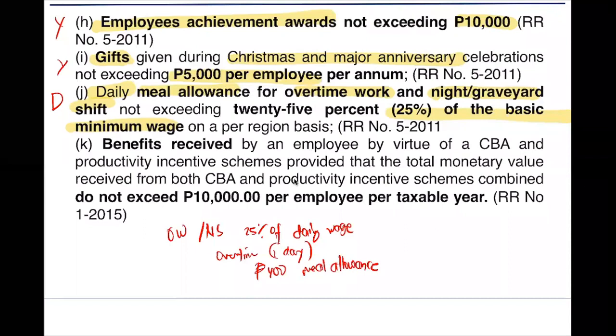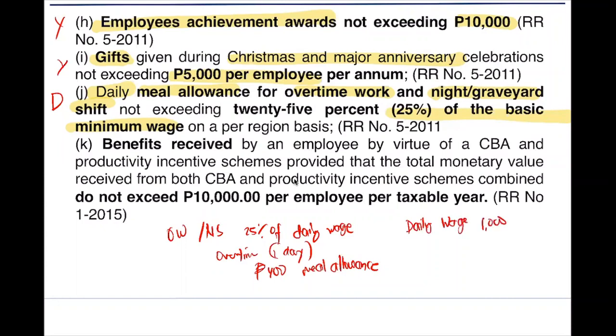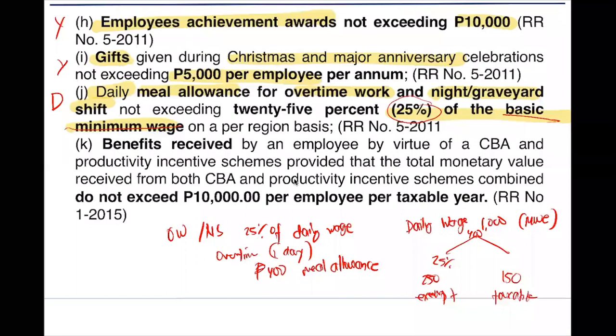You are given a 400 peso meal allowance. So how do we treat that? So first, you need to know the daily wage. So let's say the daily wage of the employee is 1,000. Sabi dito, 25% of the basic minimum wage on a per region basis is treated as your exempt amount. So let's say ang minimum wage daw ay 1,000 din. Okay. So kung 400 pesos yan, 25% of 1,000 is 250. Yan yung exempt. Tapos, yung extra na 150 ay taxable.